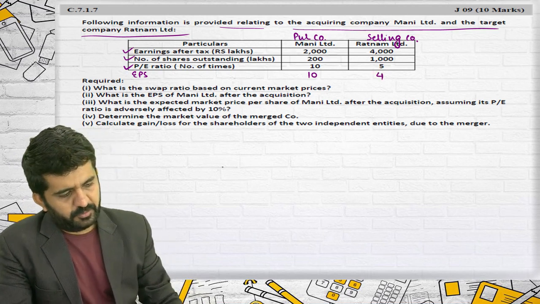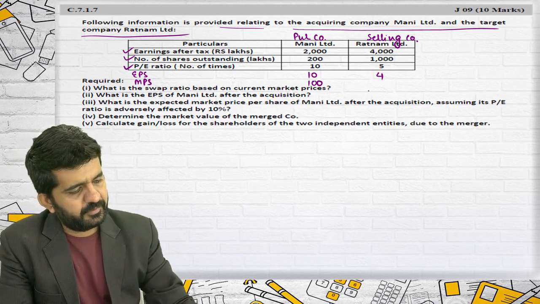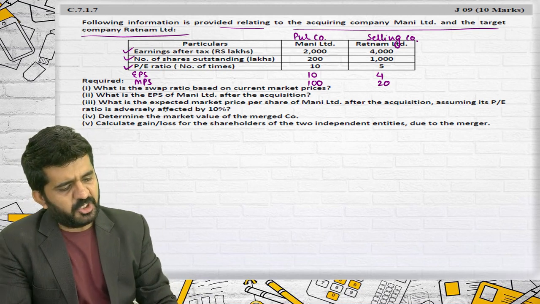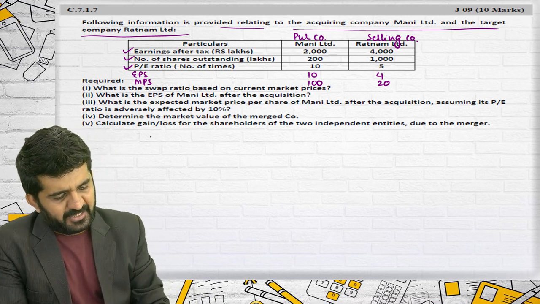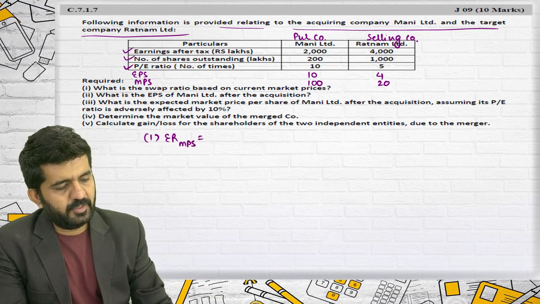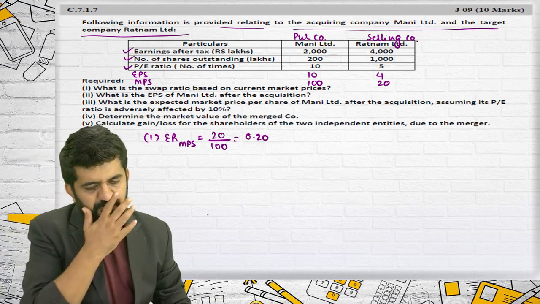This is 4. MPS is 100. This is 20. What is the swap ratio based upon MPS? Market value of selling company divided by market value of purchasing company is 0.20.